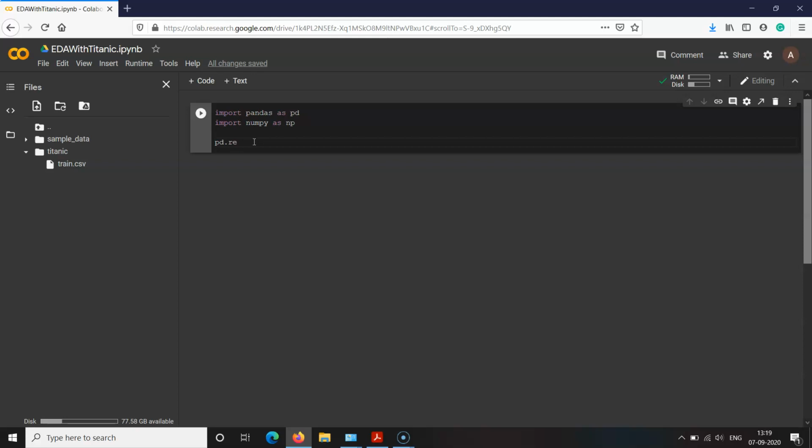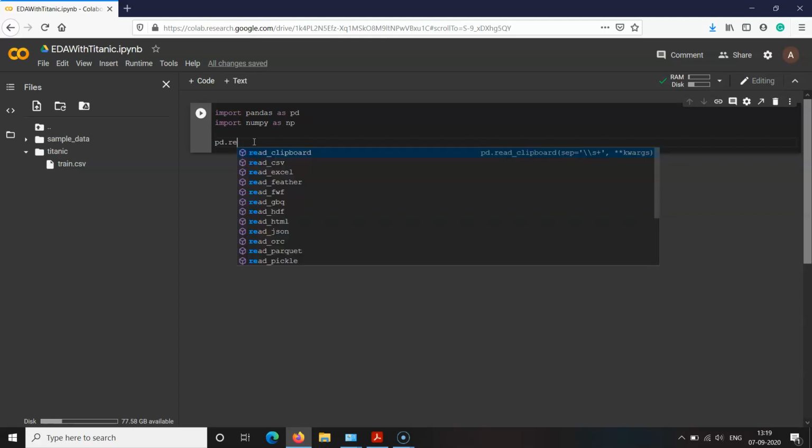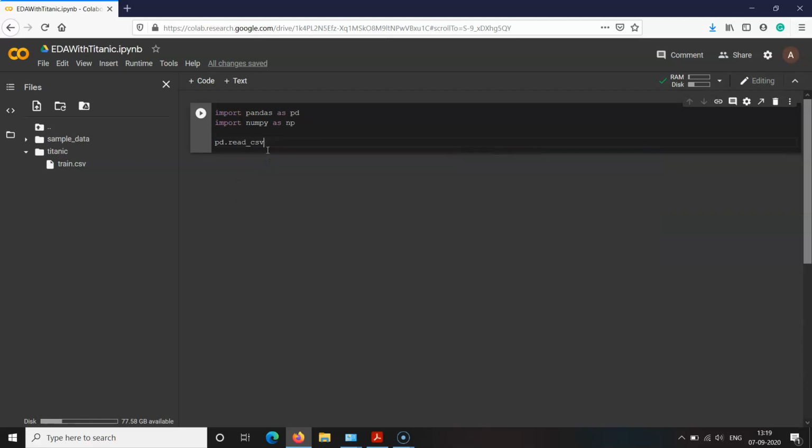And the next thing we need to do is use a function from Pandas, pd. Why am I typing pd? pd is Pandas, and from that I am going to use read_csv because our dataset is present in the CSV file format.